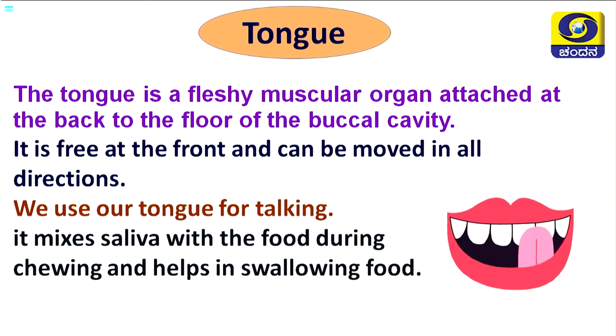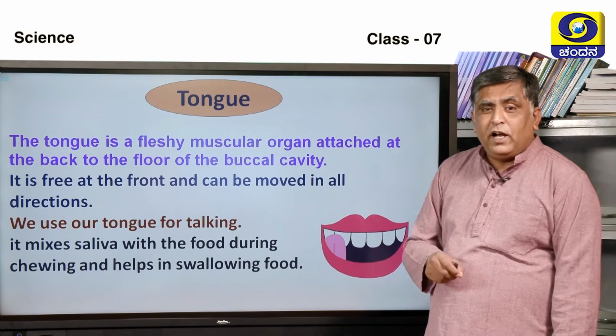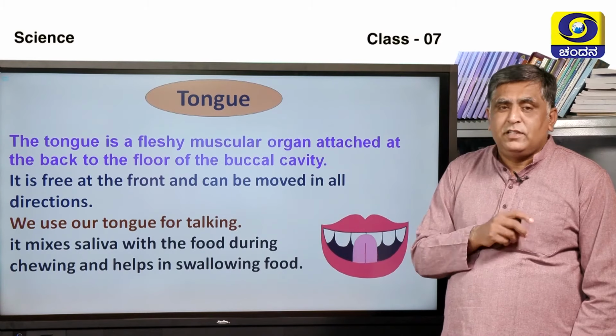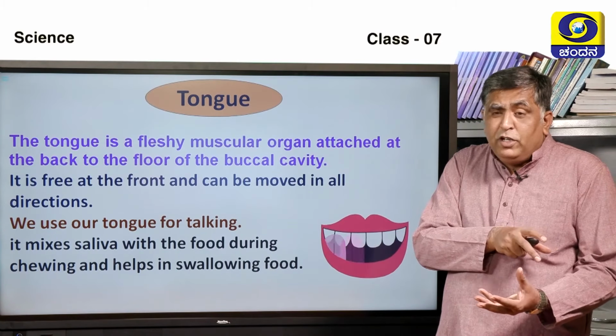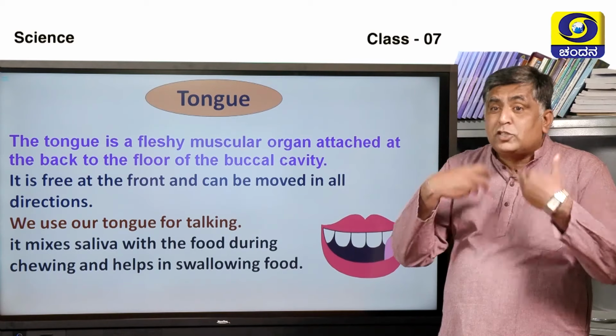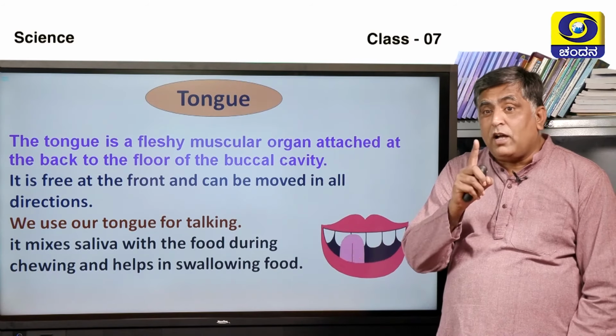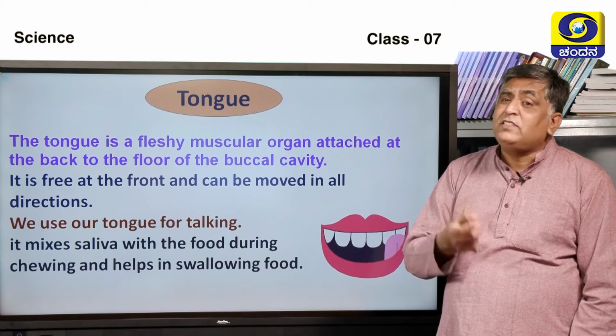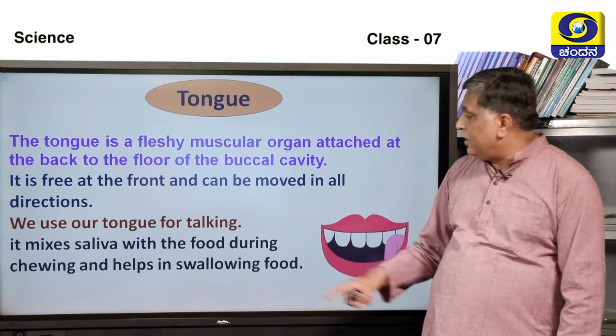And especially the most important thing is we use our tongue for talking, and if a person has to talk, tongue plays a vital role. It also mixes saliva with the food during chewing and helps in swallowing the food. So the tongue plays a vital role. Tongue helps in tasting the food as well as in swallowing. It also helps in talking.